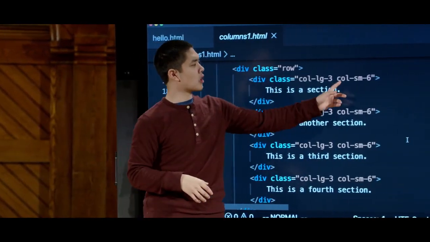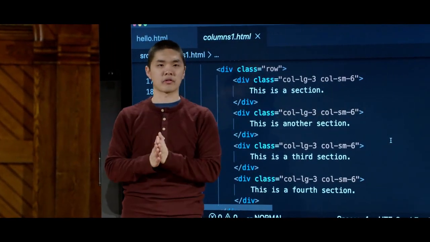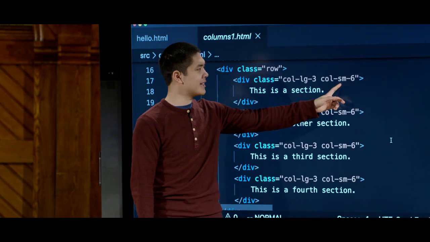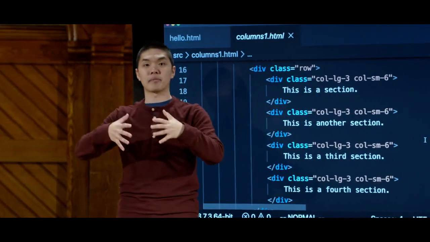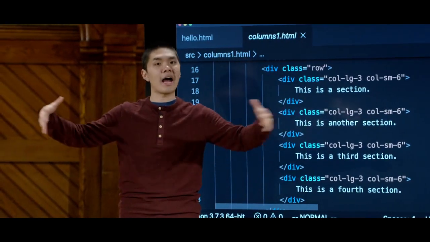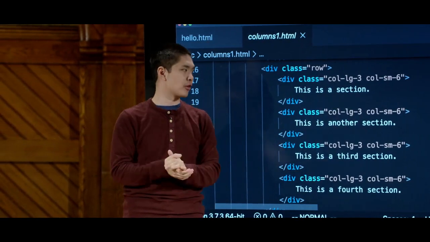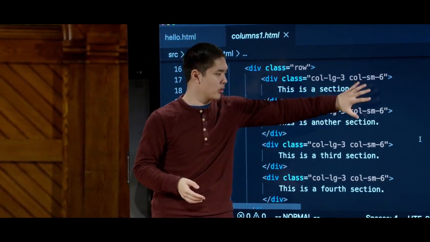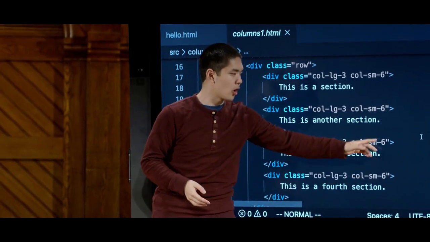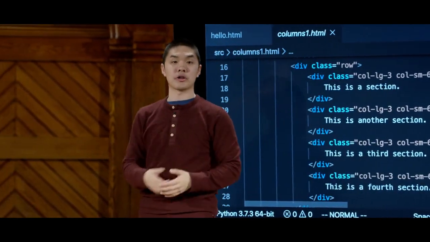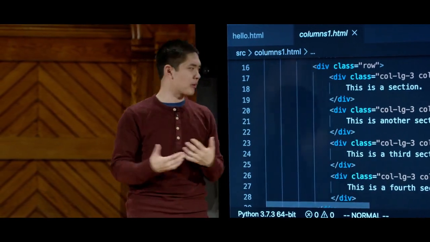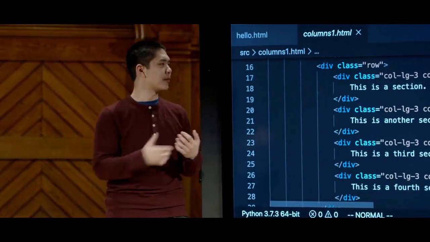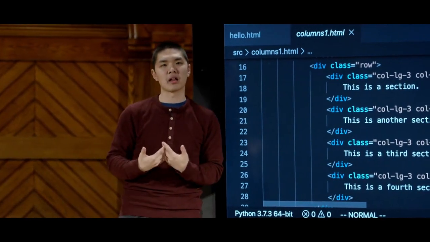Well, here, SM stands for column on a small screen. I've said on a small screen, each column should take up 6 units of space, or half of the total 12 that I have in the row. And so I use up 6 here for a total of 12 in one row, which means the next 2, also of size 6, need to go on to a second row. And Bootstrap is smart enough to do this math for me and figure out how exactly these elements should ultimately be laid out.